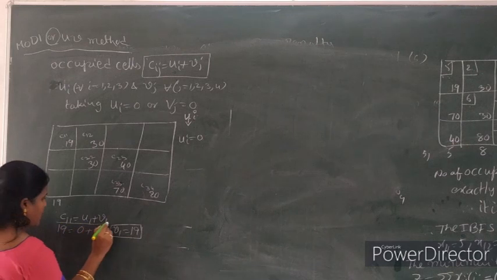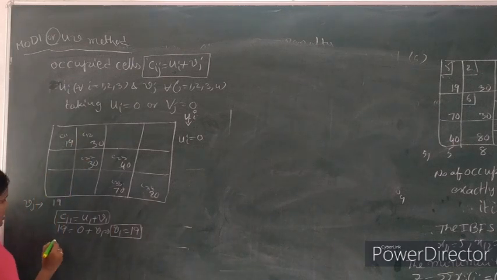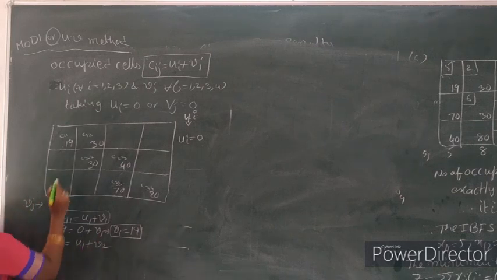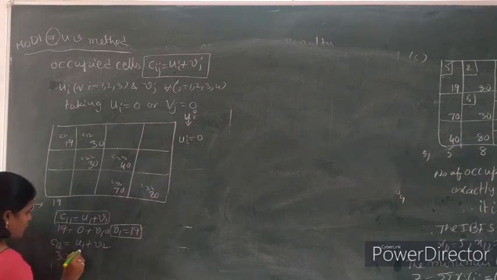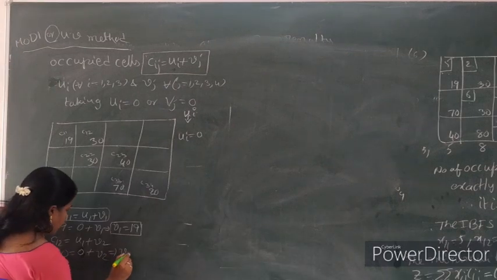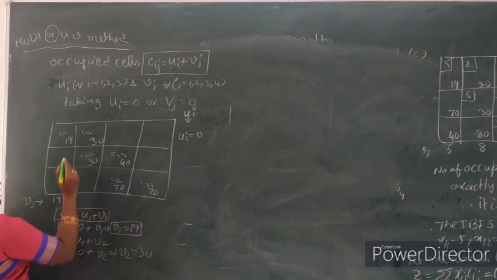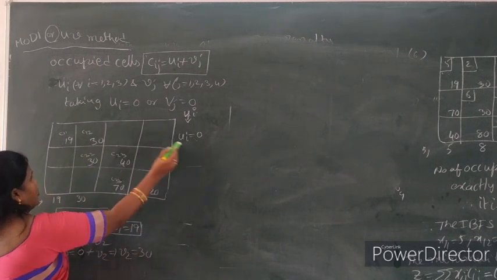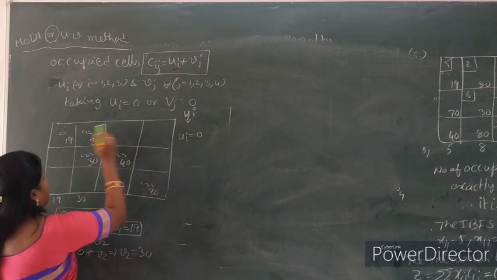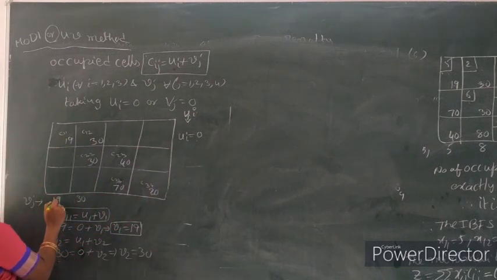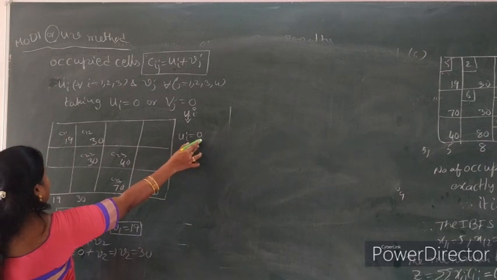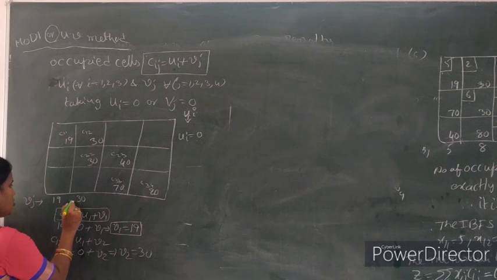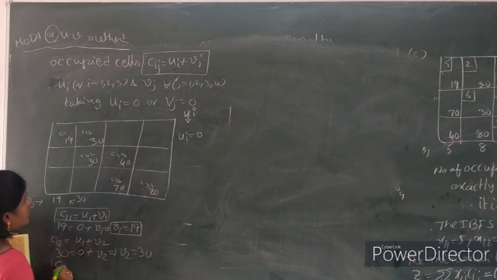Now C12, the second value. C12 equal to U1 plus V2. C12 value 30. Now U1 is 0, so V2 value is 30. Simply we say that 19 equal to 0 plus V1, directly we write here 19. So 30 equal to 0 plus V2. Now directly we write V2 value 30.